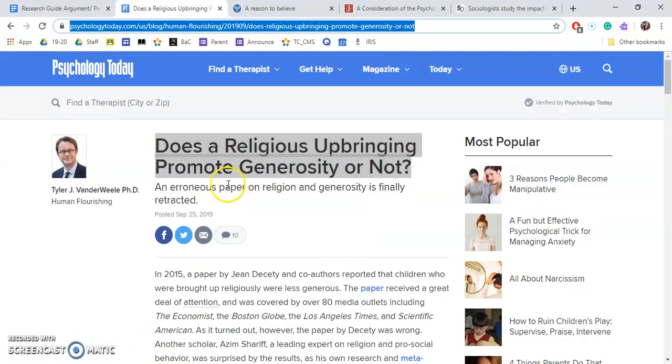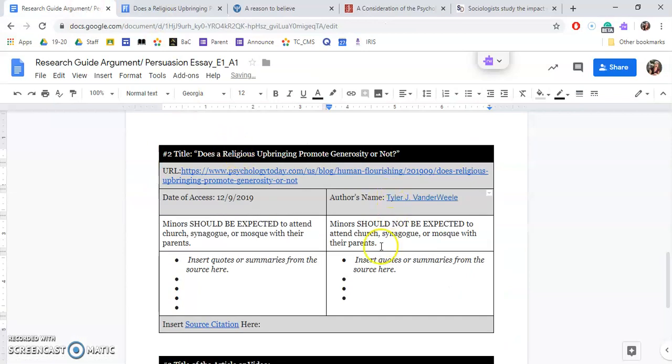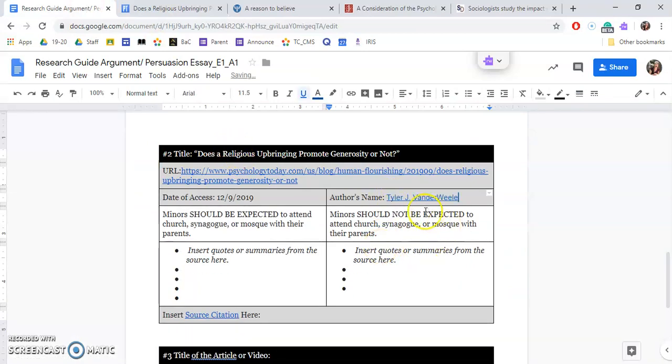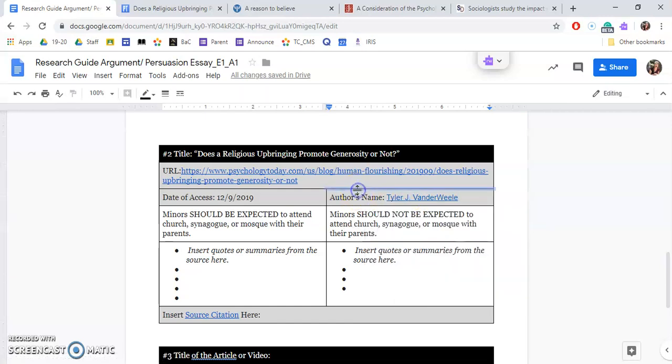And then the author's name. On this website, it's listed here to the left, Tyler J. Vanderweel. So I'm going to copy that and paste it in. And again, that is a different font, but it actually has a hyperlink, and it takes to a page about him, so I'm going to leave that.